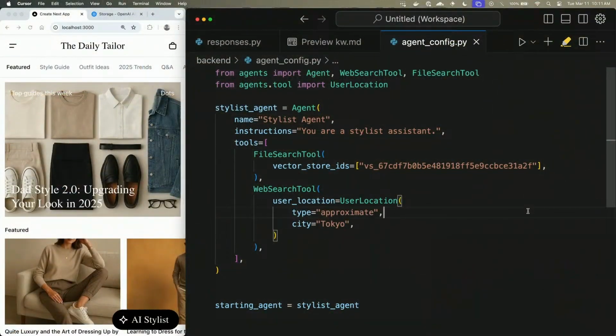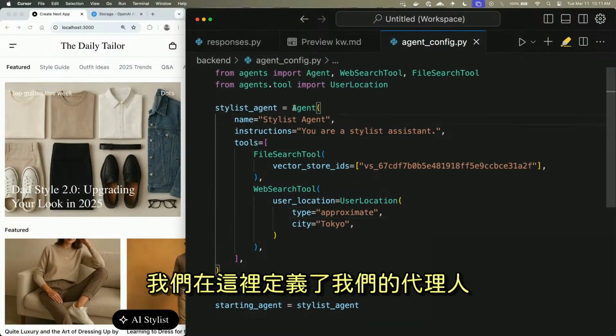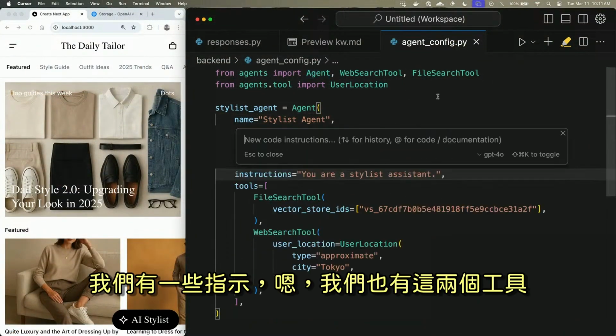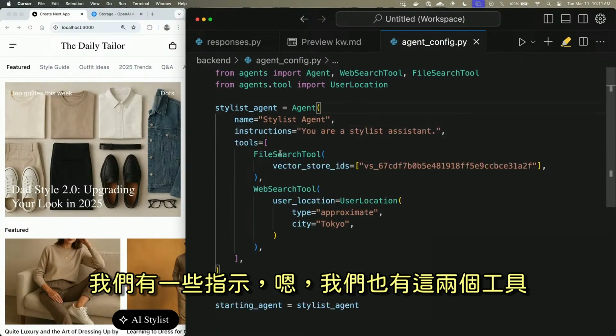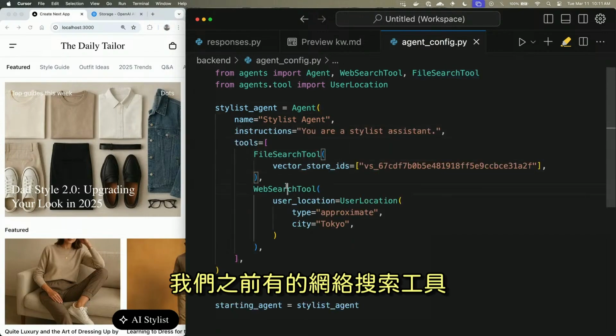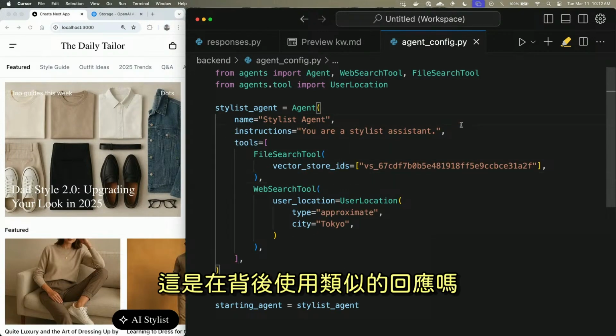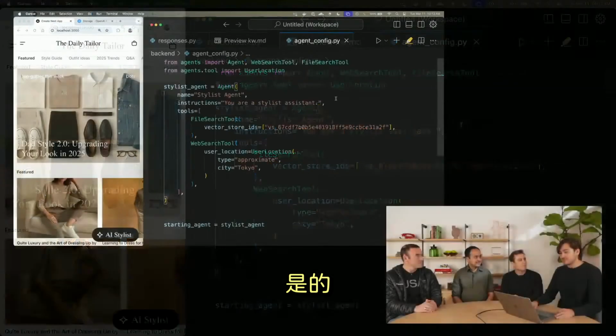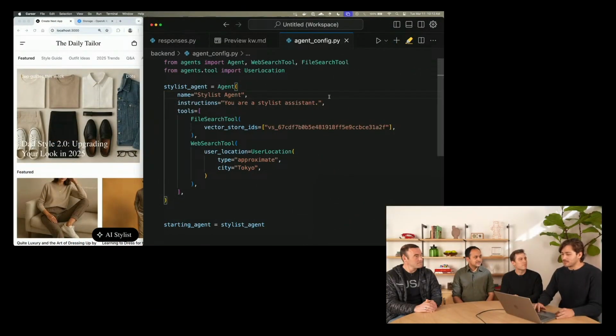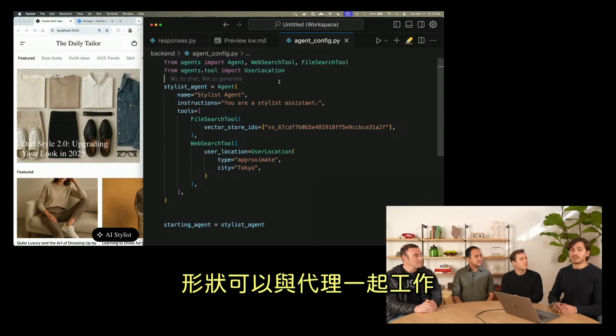It's going to look very similar at first. We have our agent defined here. We have some instructions. And we also have both of the tools, file search tool and web search tool, that we had before. Is this using Responses under the hood? Yeah, by default, this is using the Responses API, but we actually support multiple vendors. Anything that really fits the chat completions shape can work with the Agents SDK.